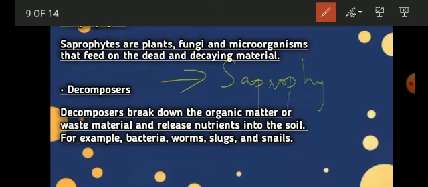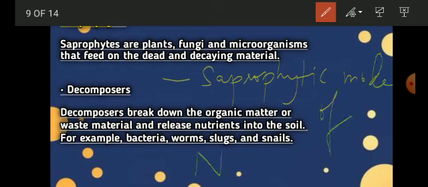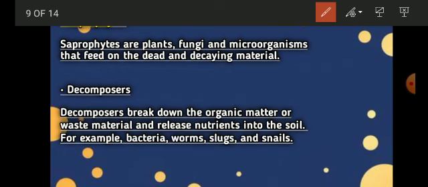And getting food from those dead and decaying material or any decaying organism, this is called your saprophytic mode of nutrition.